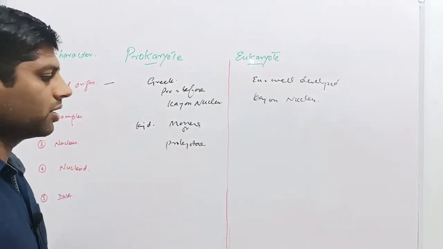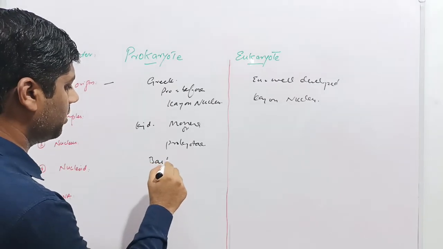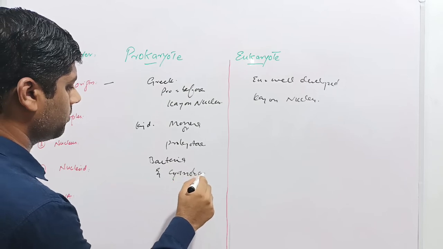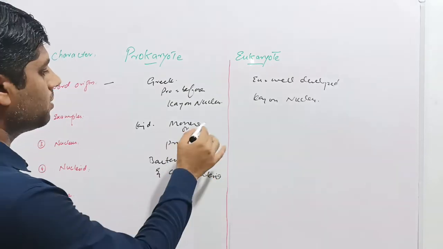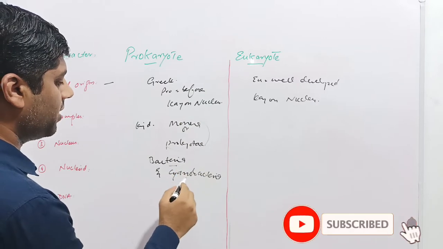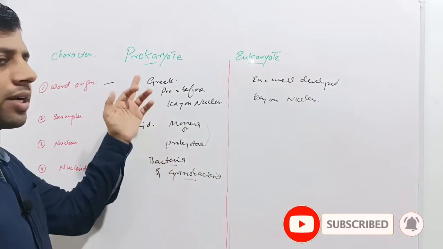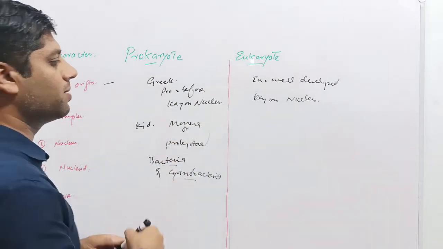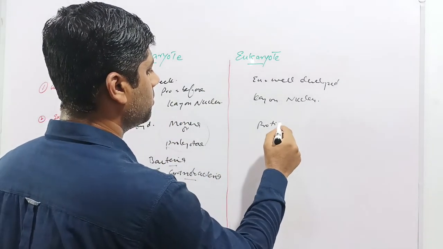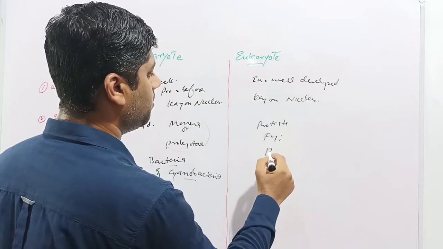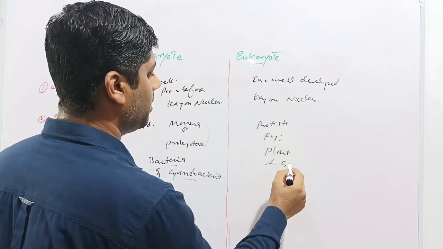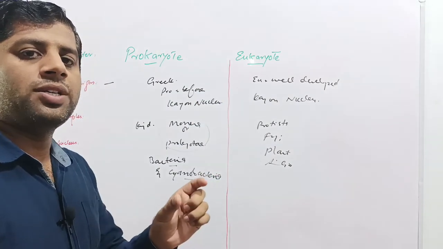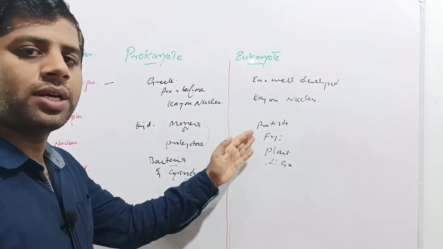This kingdom comprises bacteria and cyanobacteria. These two kinds of organisms are called prokaryotes, while the rest of the organisms of the other 4 kingdoms are called eukaryotes. For example, the kingdom Protista, fungi, plants and Animalia. All of the organisms in these kingdoms are eukaryotes. So in the world, only bacteria and cyanobacteria are prokaryotes. The rest of the organisms are all eukaryotes.